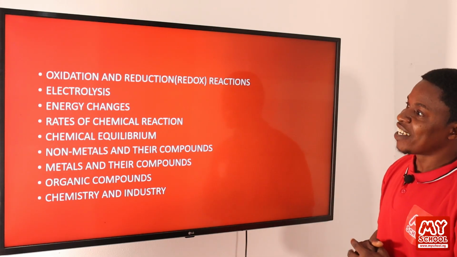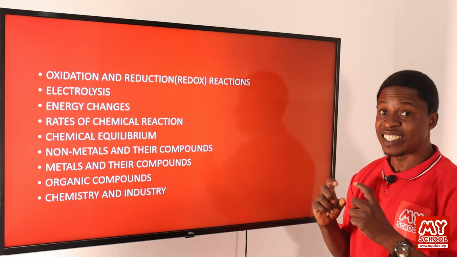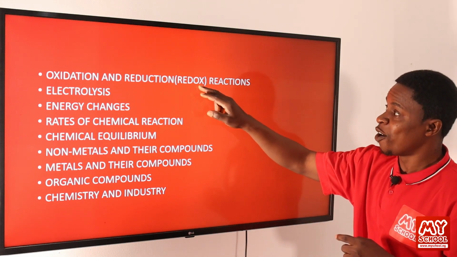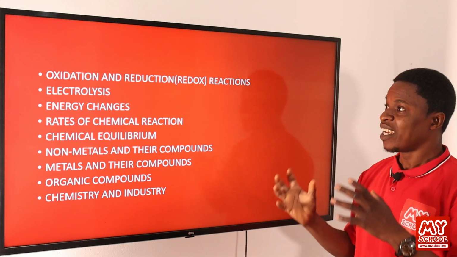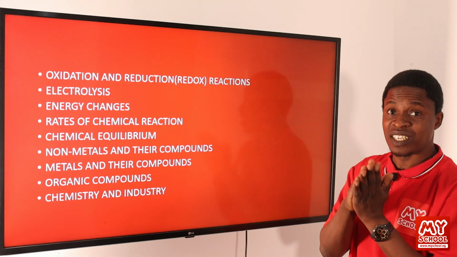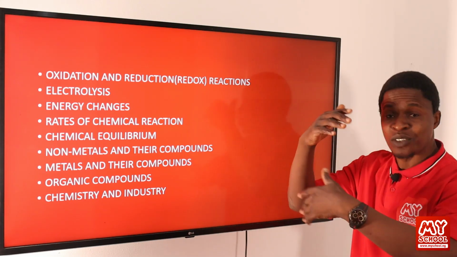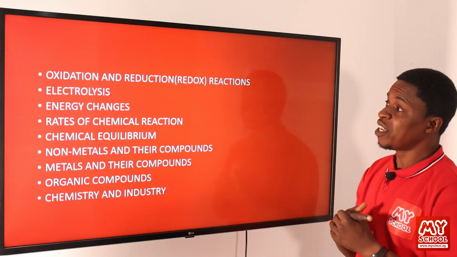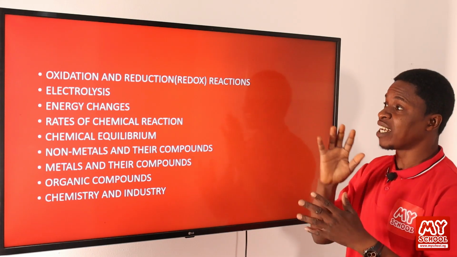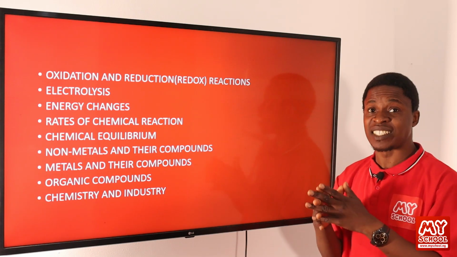The other topic we'll be looking at is oxidation and reduction reactions. Some people refer to it as redox reaction. Redox, red for reduction, and then the ox for oxidation. So oxidation reaction, we'll be looking at different definitions of oxidation. Some say addition of oxygen, some say addition or removal of hydrogen. We'll look at all of those ones in that. Then underneath that also, we'll be looking at different reactions, the different reactions we can refer to as oxidation, or reactions that we can refer to as reduction.